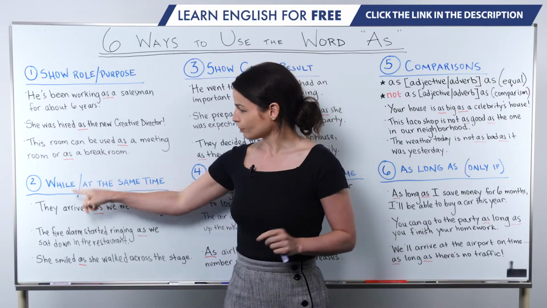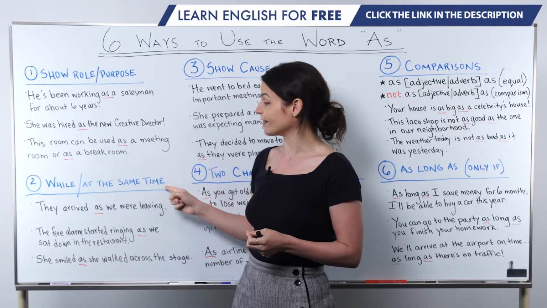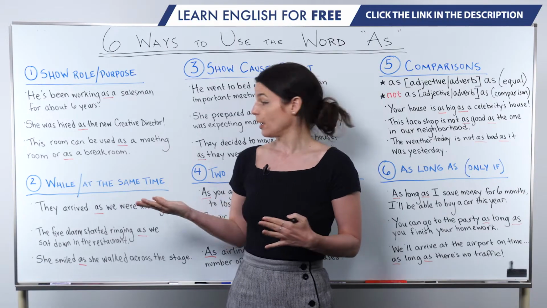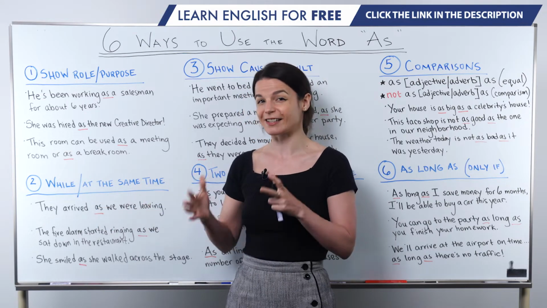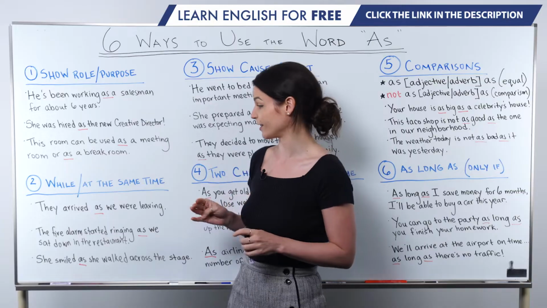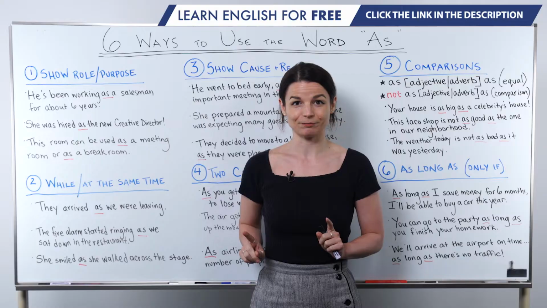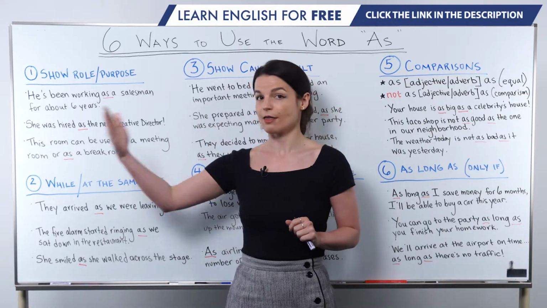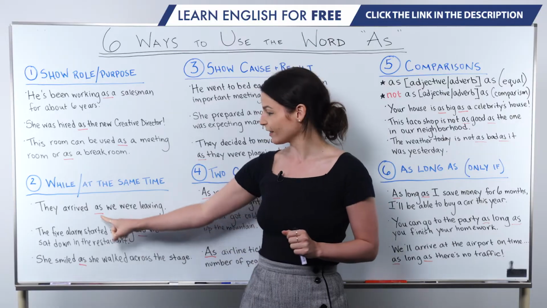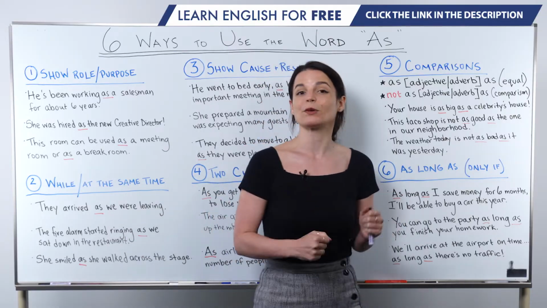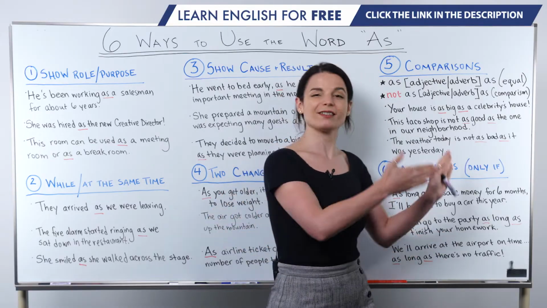Use number 2 is as to mean while or to mean at the same time. So in this case, we have 2 things occurring at about the same point in time, and we want to express that. So first example here, they arrived as we were leaving. So these 2 actions are they arrived, past tense, as we were leaving. So this means maybe we're in the process, or we were in the process of leaving. We were still there, but we were just about to go.